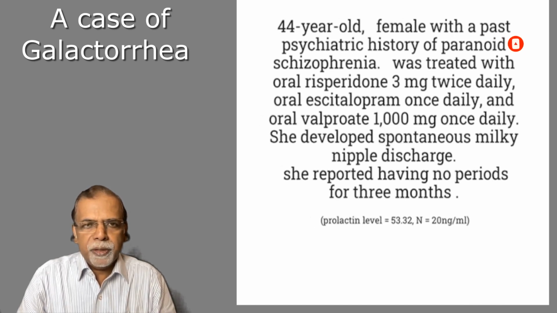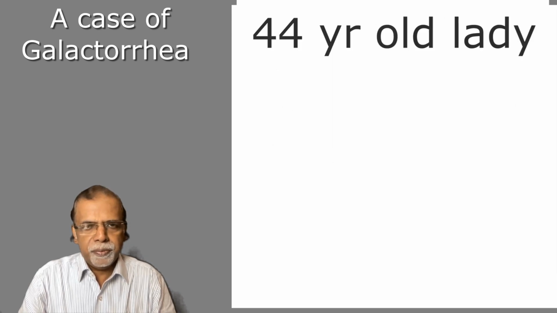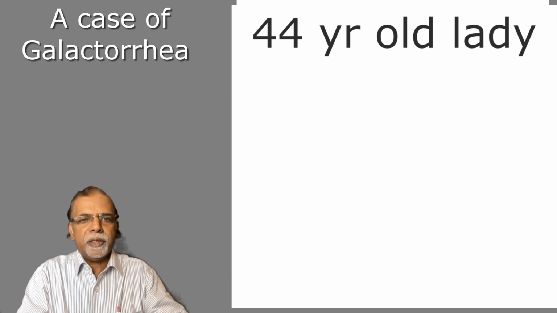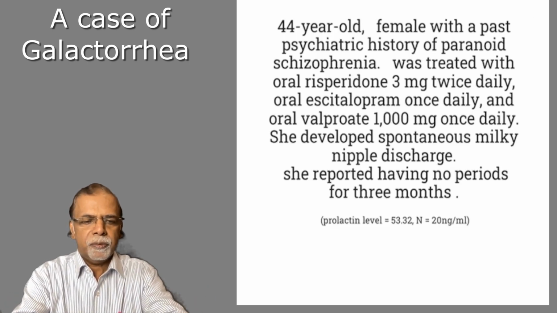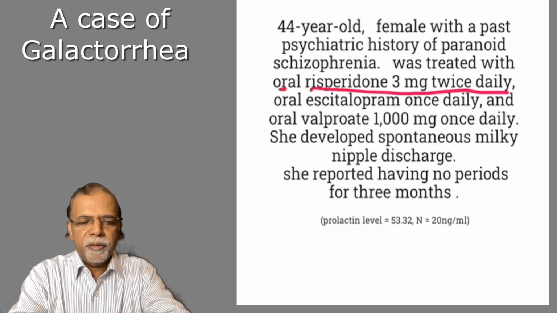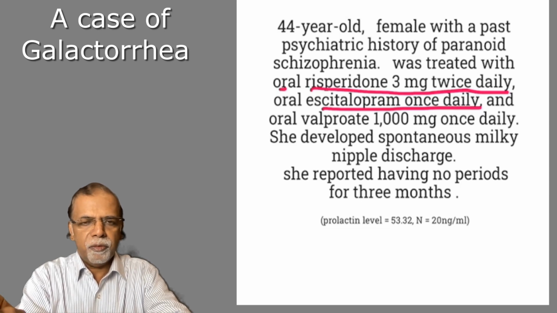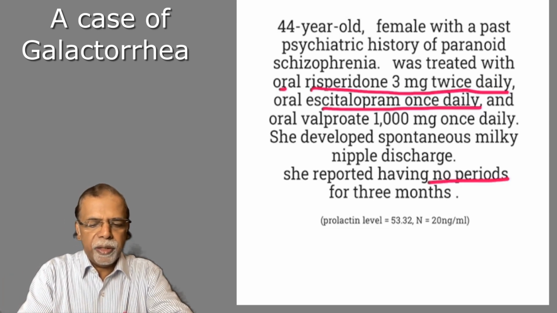This is part of a case-based discussion: a patient with galactorrhea and amenorrhoea. We'll go to the history. A 44-year-old female with past psychiatric illness was treated with oral risperidone 3 mg twice daily and citalopram 10 mg once daily. She developed a spontaneous milky discharge from the nipple and, on inquiry, reported that there had been no periods for the last 3 months.